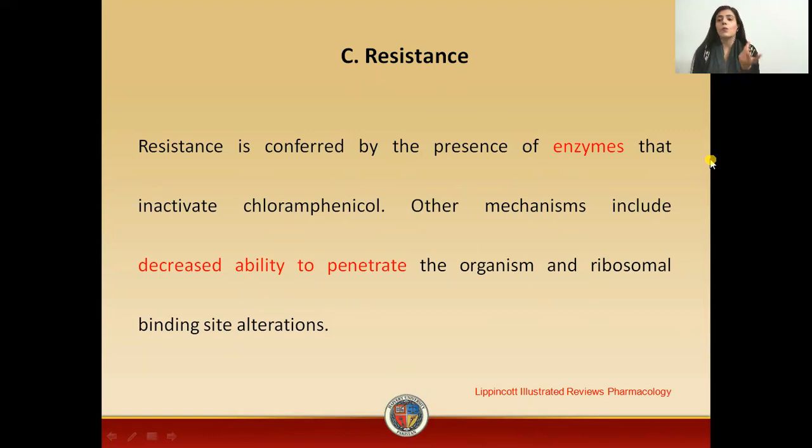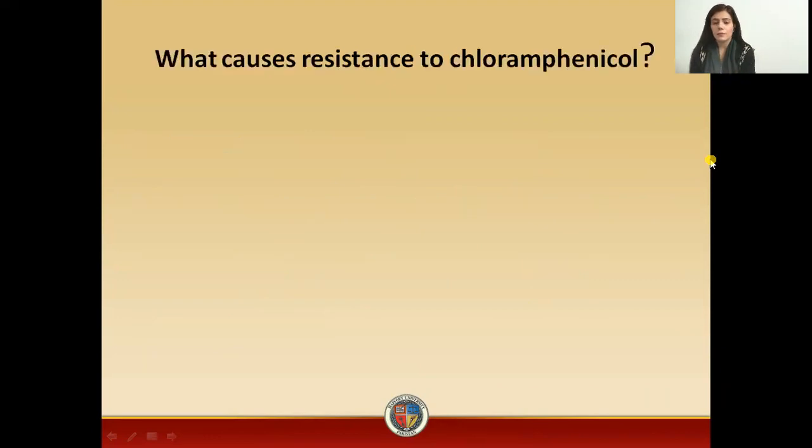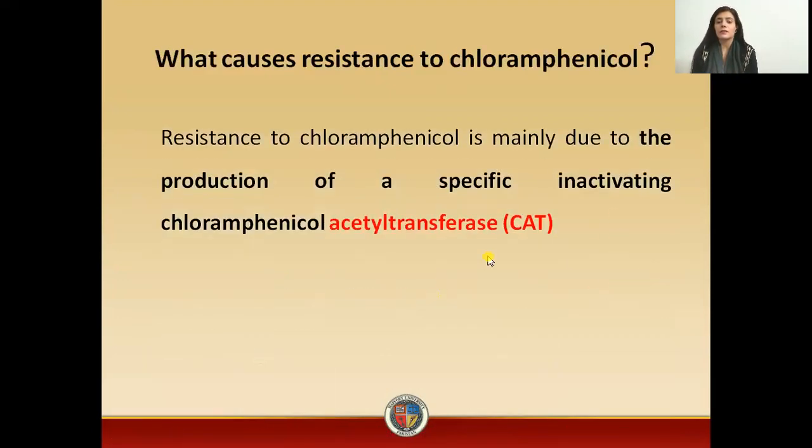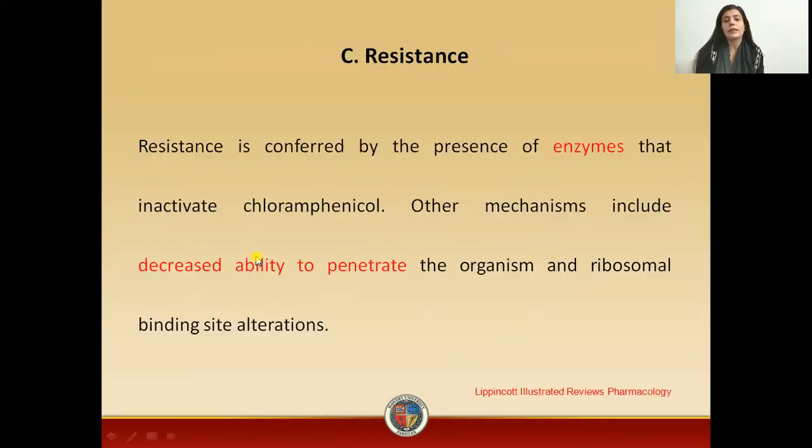Now, it has been written in the book that the resistance to chloramphenicol is due to the presence of an enzyme. Now, what is that enzyme? This enzyme is actually an acetyl transferase. The inactivating enzyme for chloramphenicol in that case is chloramphenicol acetyl transferase. This is an enzyme that will transfer the acetyl group to chloramphenicol and will inactivate it.